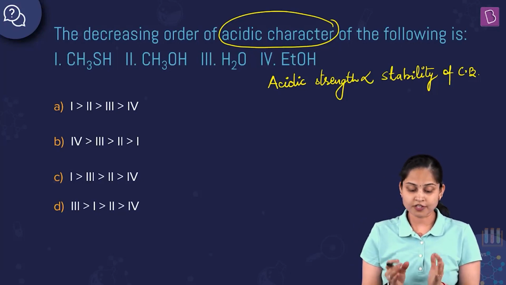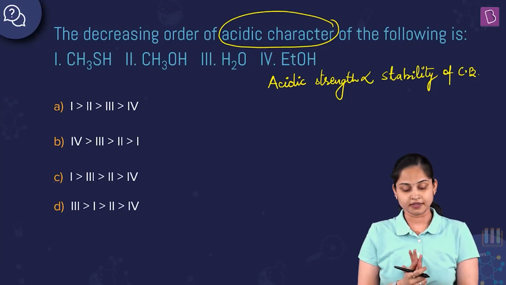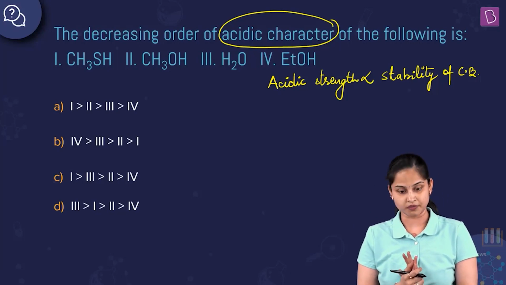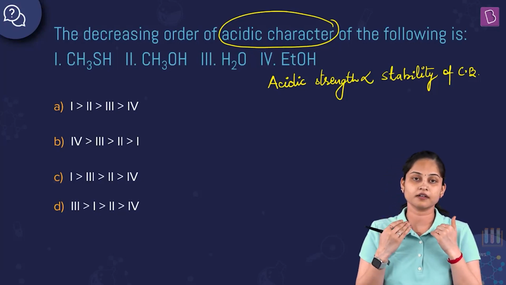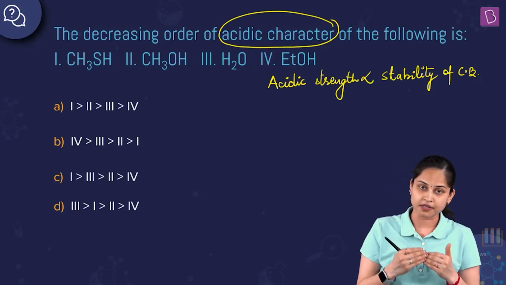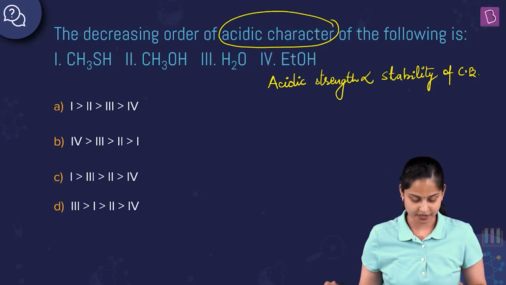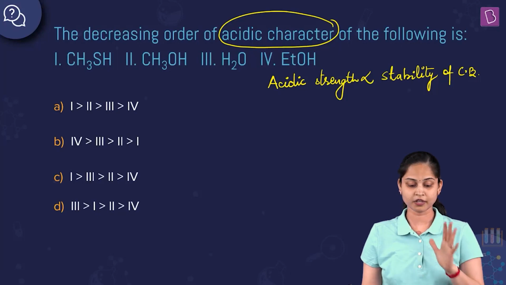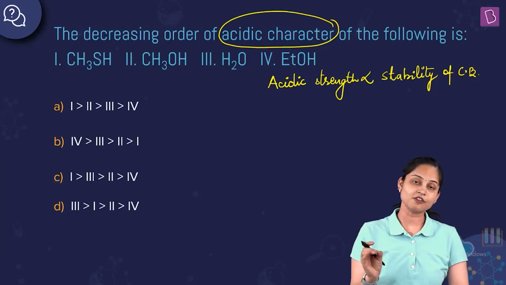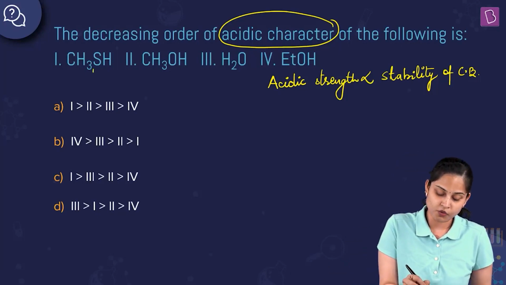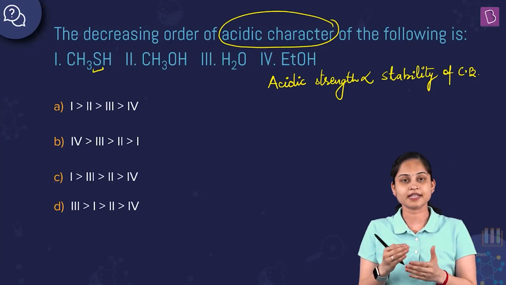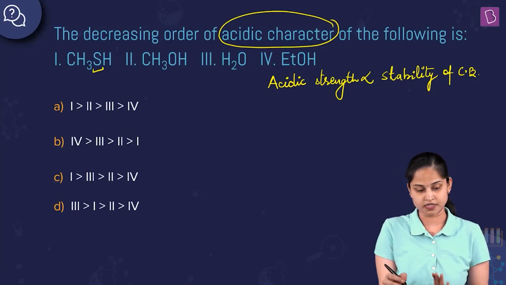Between thiol and alcohol, CH3SH and CH3OH, thiols are stronger acids in comparison to alcohols. The reason is that in thiol we have sulfur, and sulfur is less electronegative than oxygen.